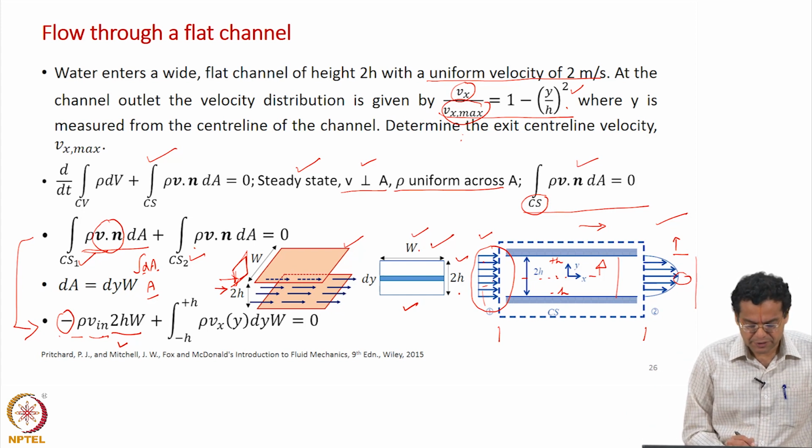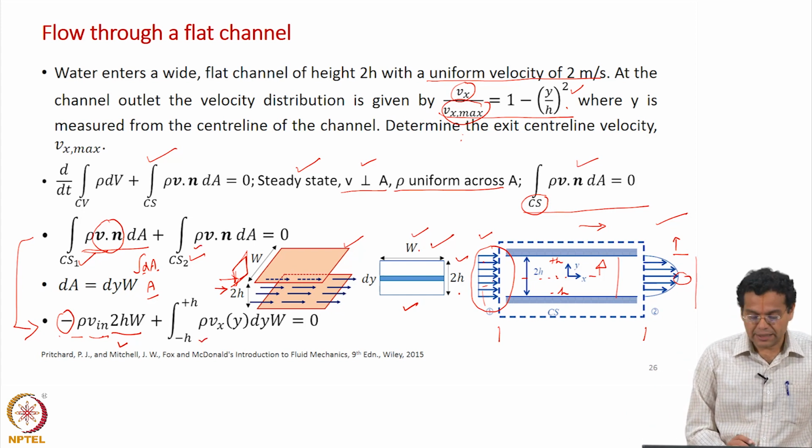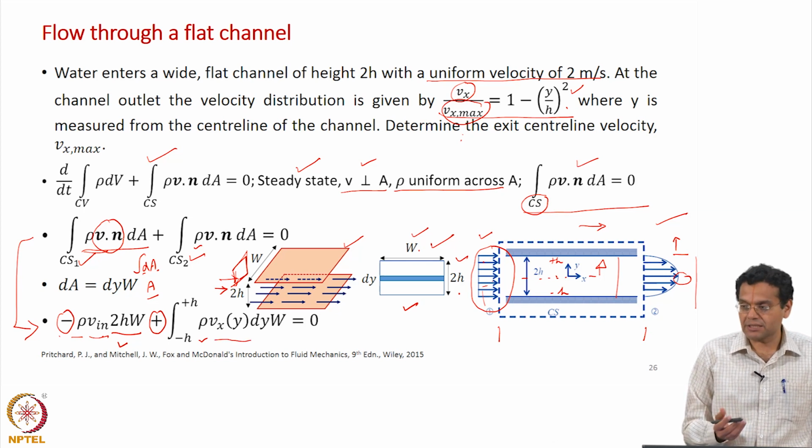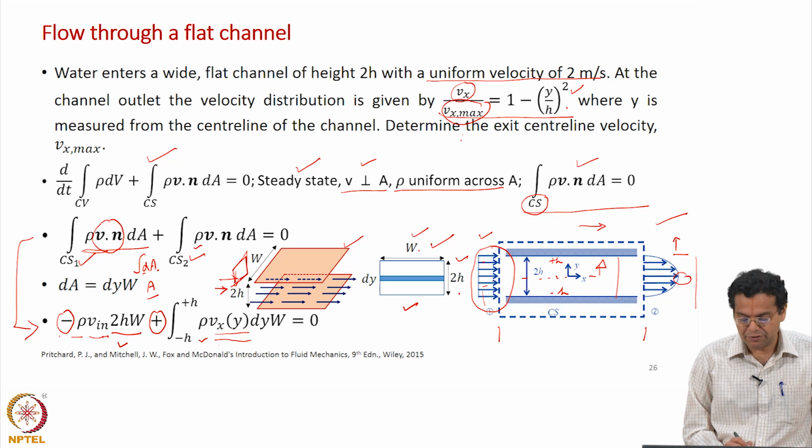We have rho, which is written as such. Now, V dot n is positive because flow is leaving the control volume, and what is the velocity now? It is Vx as a function of y. Earlier Vn was just a constant, but now, to be more explicit, we mention Vx as a function of y. Now, what is the area we should take?